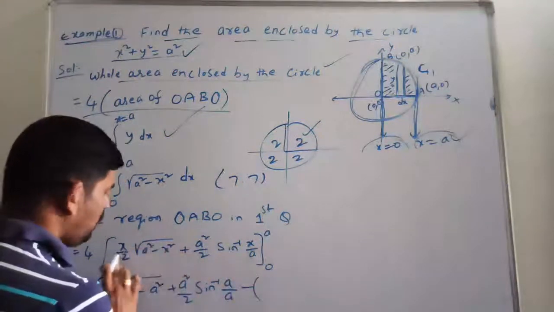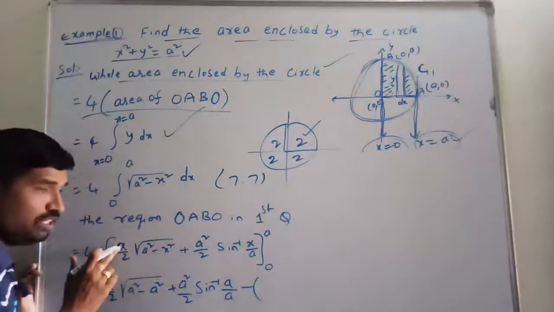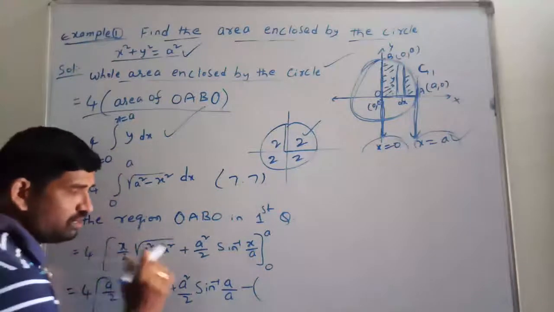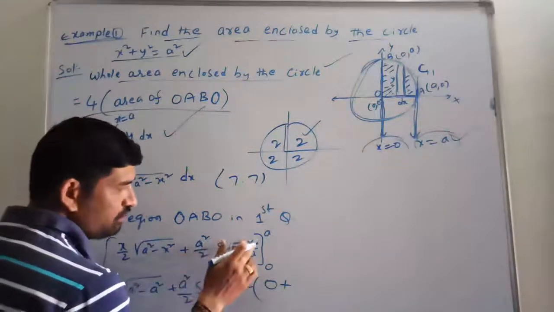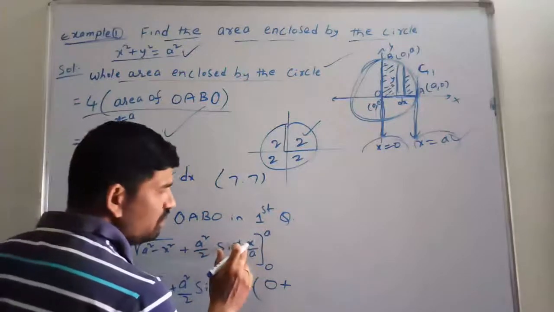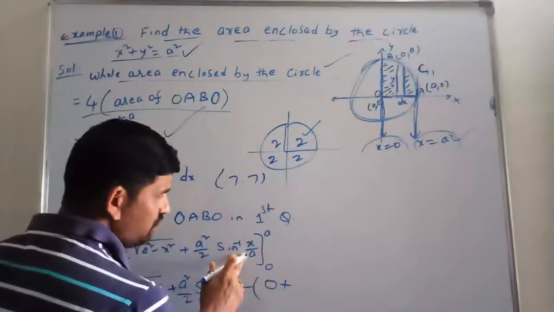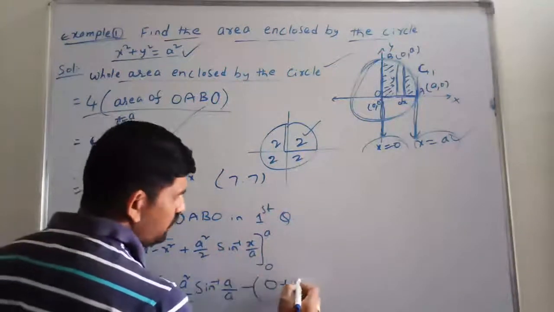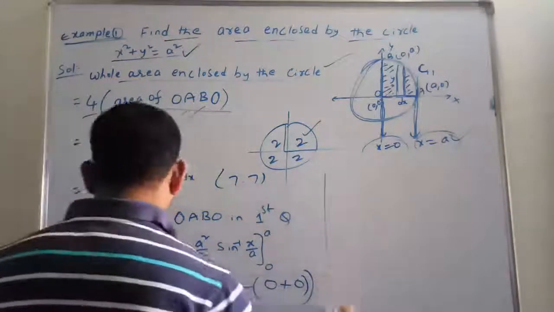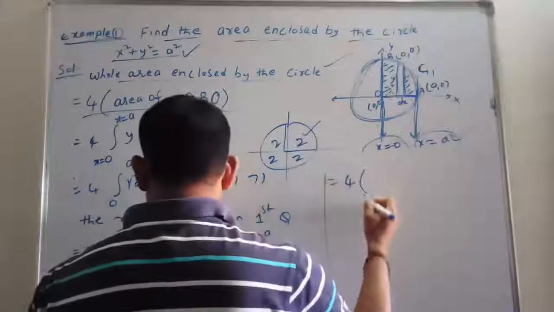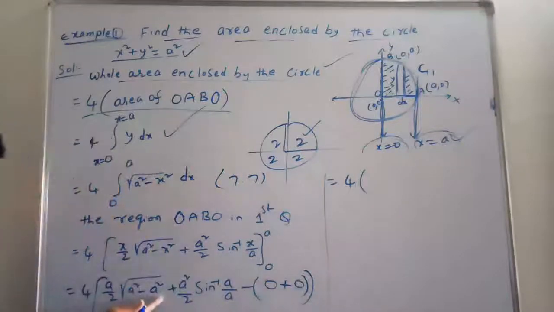In place of x, write 0. In place of x it is 0, so this total part is 0. Then plus the next one, a square by 2 into sine inverse of, in place of x we are writing 0. So again this part is 0, since sine inverse of 0 is 0. That's why the second part is 0. Next, the answer will be 4 into, see here, a square minus a square is 0.